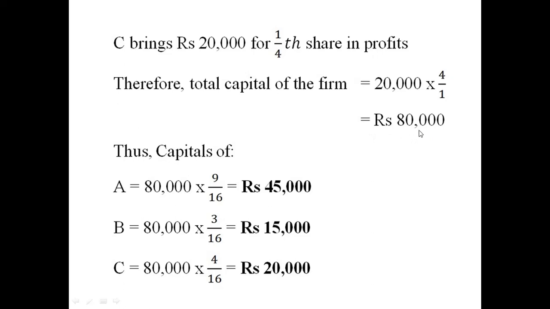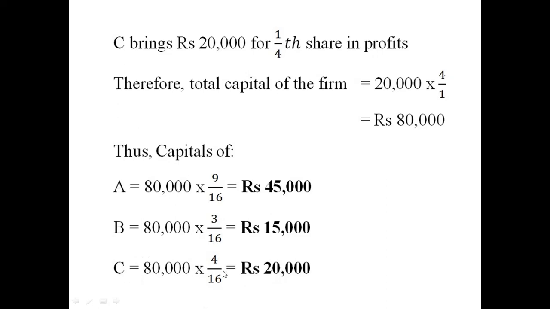Now this 80,000 is to be shared between all the partners, that is A, B and C. C is a new partner, remember. So we just have to do the calculation, and we come to know that the amounts should be 45,000, 15,000 and 20,000. Here you can avoid this calculation of C because it is already mentioned, as per the question. In this type of question, the new partner's capital will be mentioned already. So you can skip this part.